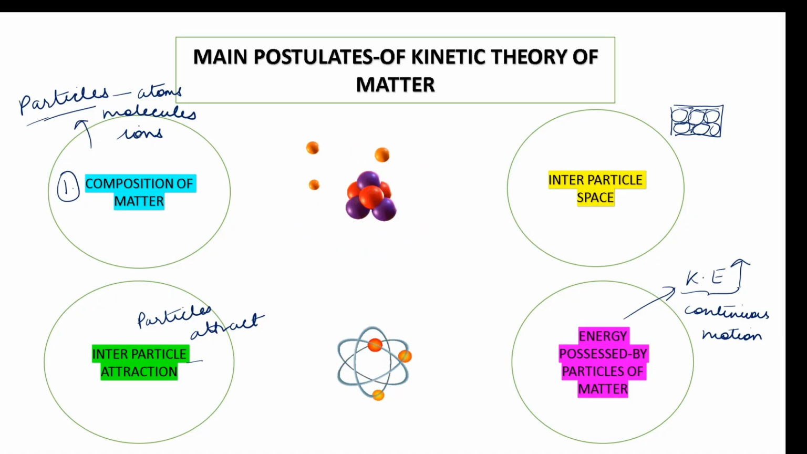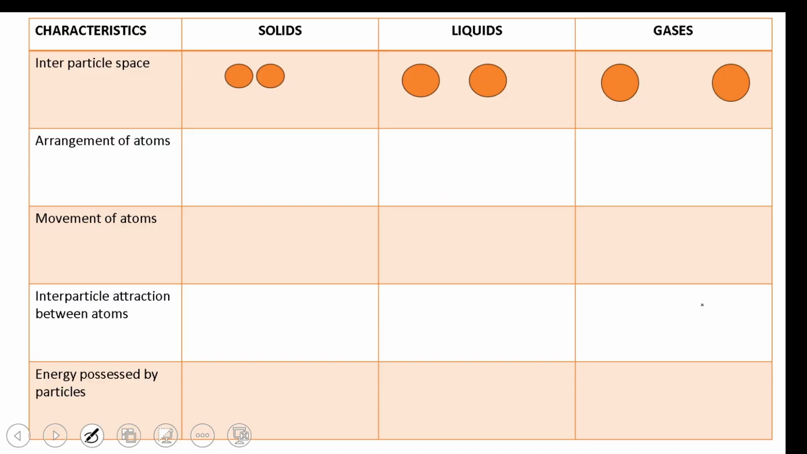What can these particles be? Atoms, molecules or ions. Secondly, we have the interparticle space, that is the space between the particles, how they are arranged. Then the particles will be attracted to each other with a force, which is the interparticle attraction, and the particles will be in continuous motion, because of which they will have kinetic energy, and this kinetic energy will increase when we increase the heat energy.